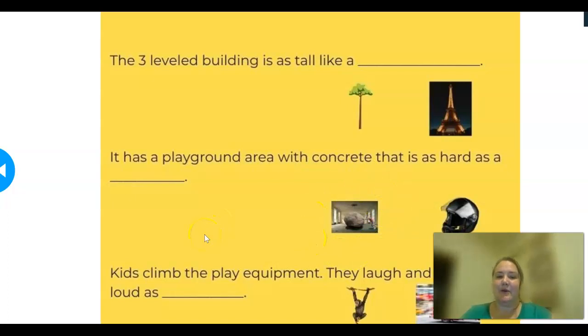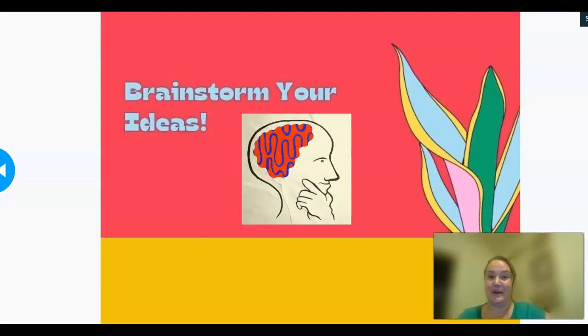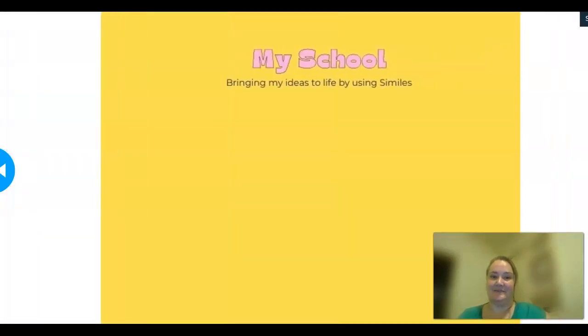Kids climb the play equipment. They laugh and scream as loud as, should I say, monkeys or chimpanzees? Or should I say the siren of a fire engine? I might say monkeys because that's what it sounds like. They laugh and scream as loud as monkeys in the zoo. Now it's your turn to brainstorm your ideas, thinking about your school and bringing your ideas to life.